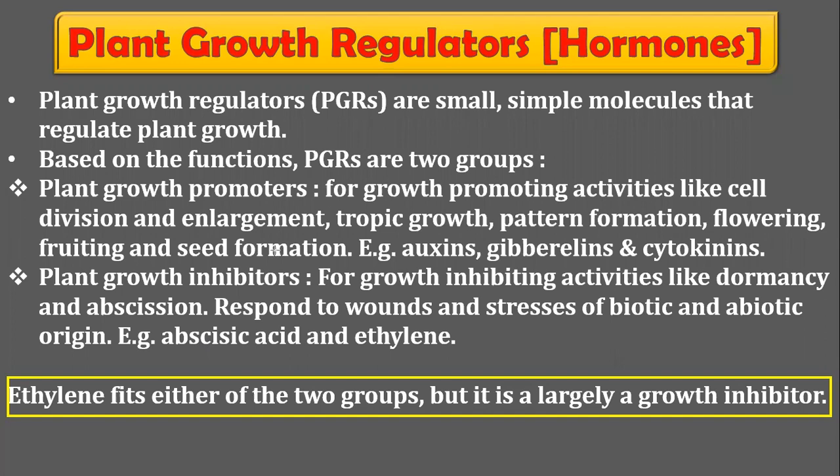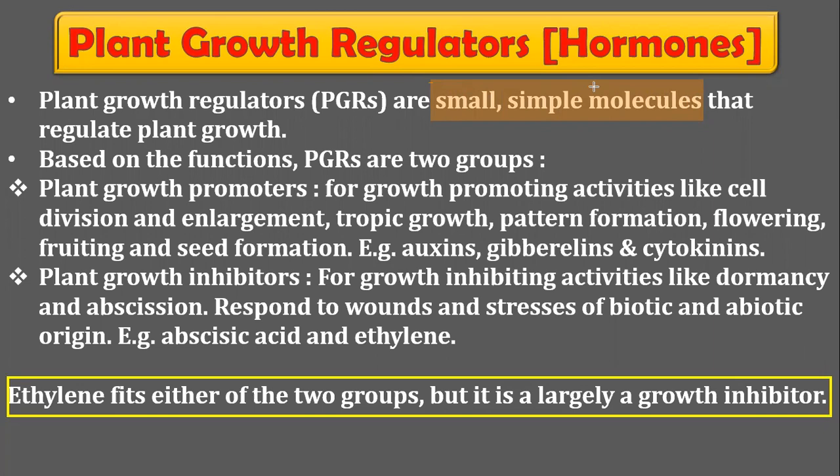Plant growth regulators are small, simple molecules that regulate plant growth. The growth and metabolic activities in humans are also regulated by certain hormones.